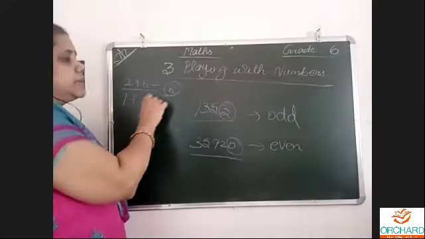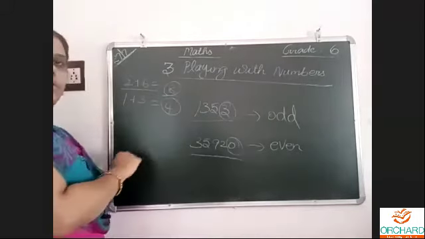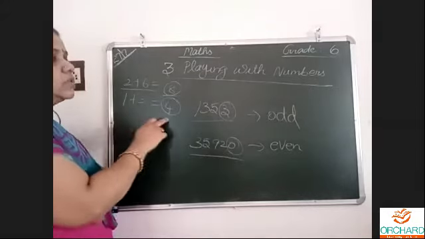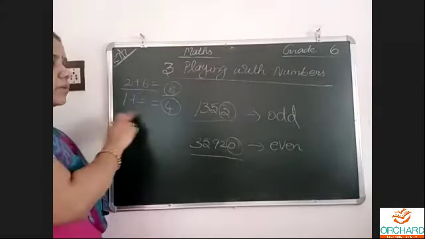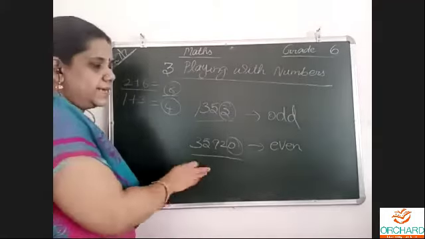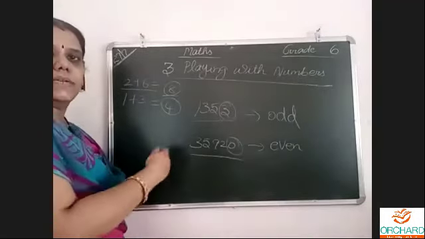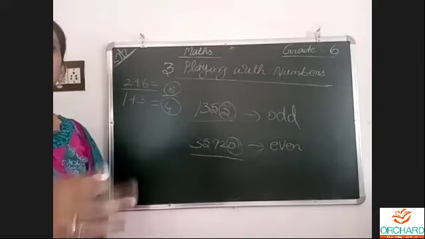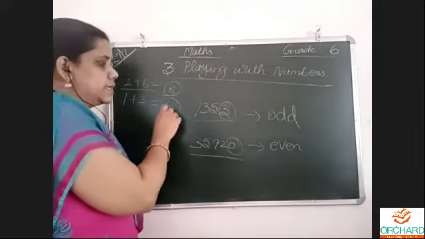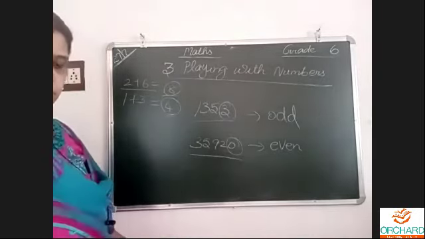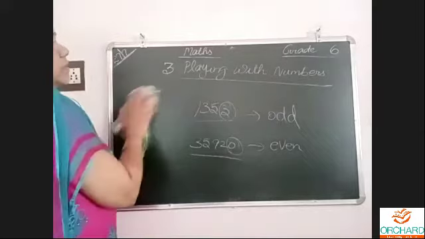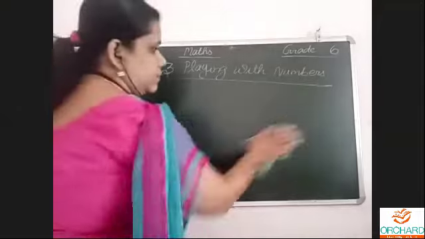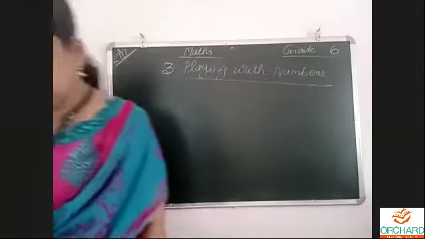And when I add odd numbers, we get even only. For example, 1 plus 3, because the difference is 2. That is the reason. Similarly, the sum of any 2 odd numbers, for example 9 plus 3 is 12, 13 plus 3 is 16. Whichever it is, that's also an even number only. So the sum of 2 odd numbers is even, and the sum of 2 even numbers is always even. In both cases, it is even.